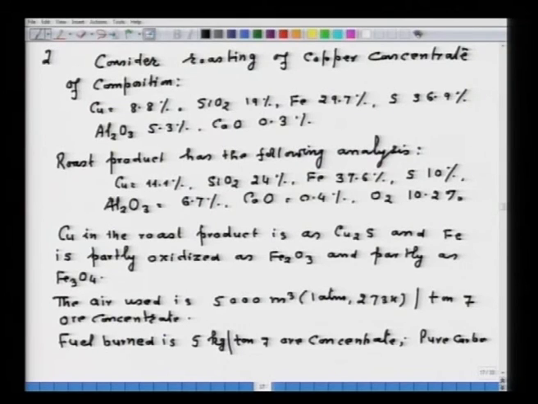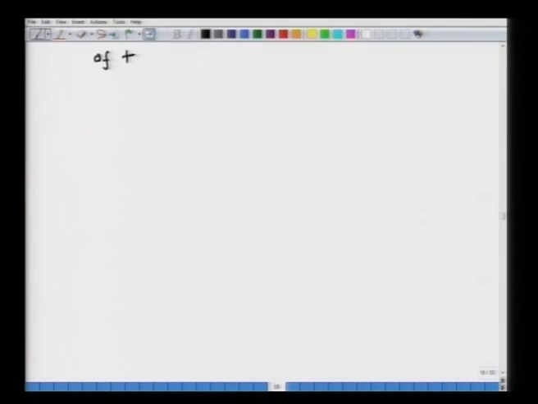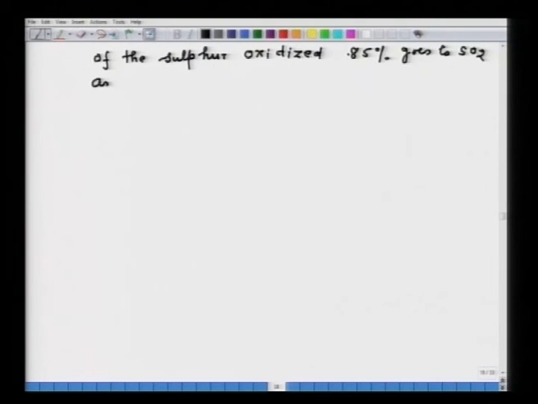Fuel you consider pure carbon, and another condition is given: of the sulfur oxidized, 85% goes to SO2 and 15% goes to SO3. These are the conditions.